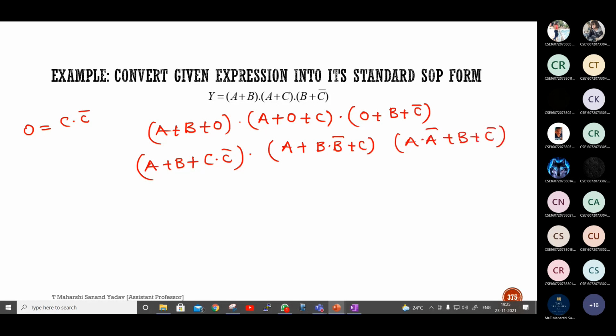You try to minimize this one now. Which law do I have to apply now? A plus B plus C into C bar, which means A plus B plus C dot A plus B plus C bar. Is this correct or wrong?